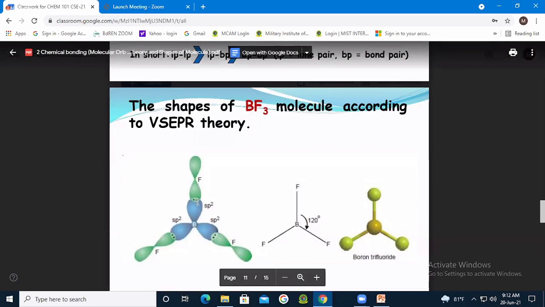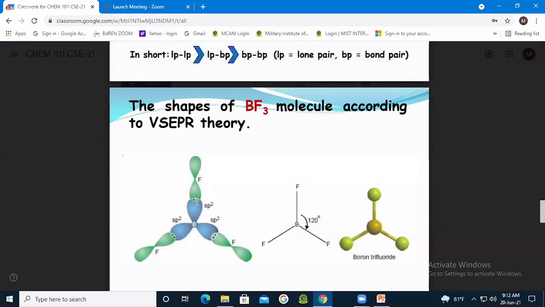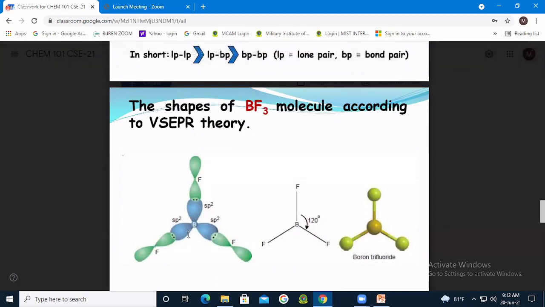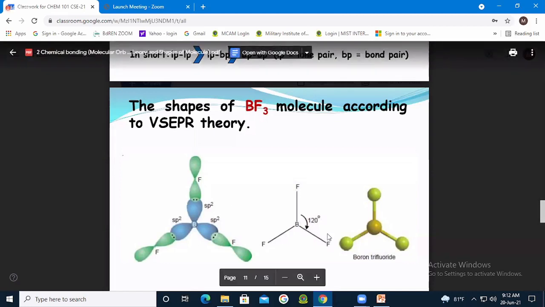There is no lone pair in this BF3, isn't it? No lone pair, only the presence of bond pairs. How many bond pairs are there? Three.